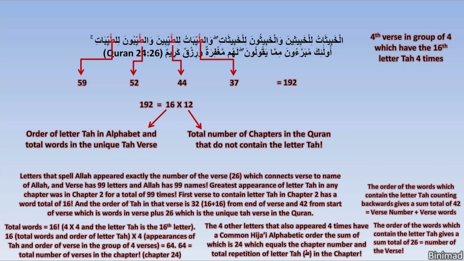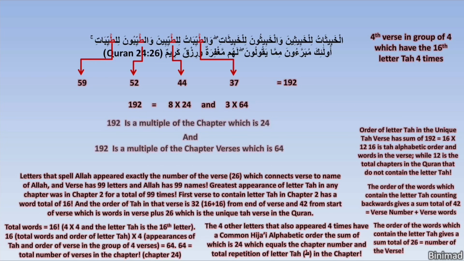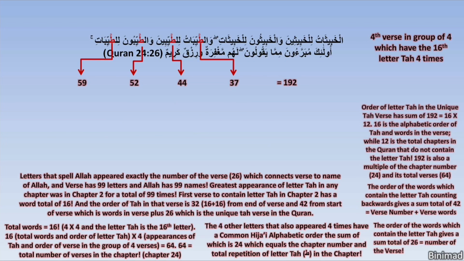But why limit ourselves to 16 times 12? Because 192 is also 8 times 24 and 3 times 64. So it also is a multiple of the chapter number and the total number of verses in the chapter. This is truly amazing. Having seen the order number of the letter Ta from the start of the verse, how about its order number counting from the end of the verse?